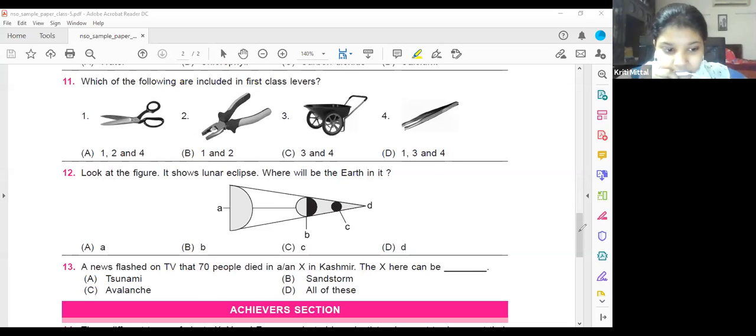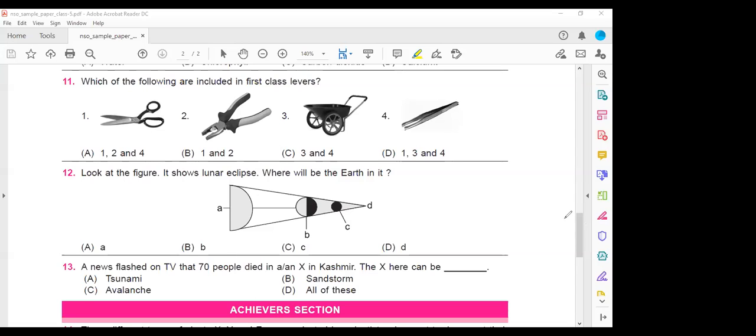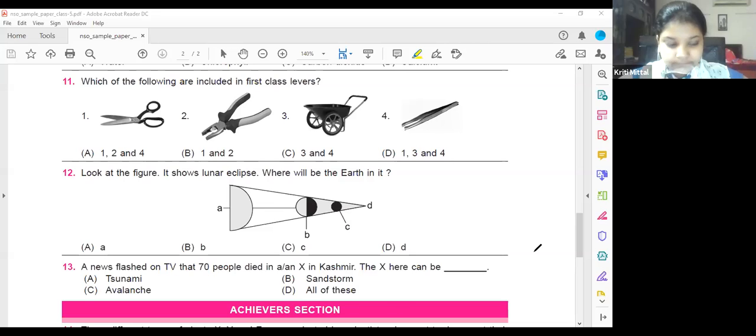Ma'am, what's the difference between avalanche and avalanches? Both are the same, just a pronunciation difference. That's all. Okay, ma'am.